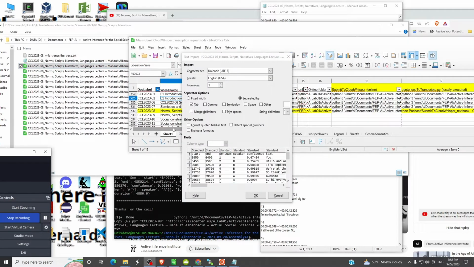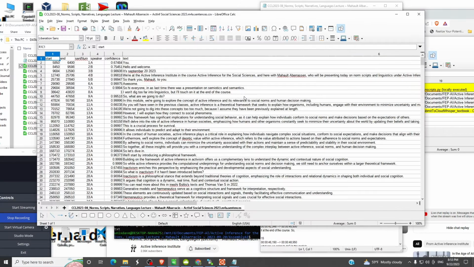Now in the spreadsheet tool that I'm using, LibreOffice, you have to tell the spreadsheet program the format of CSVs. It doesn't go in and look at them like some more expensive programs do. So we'll open that,